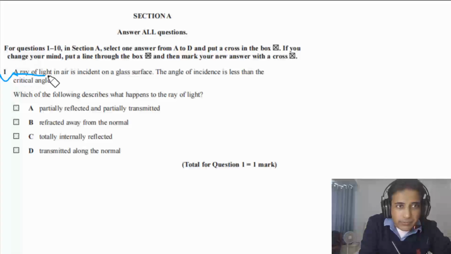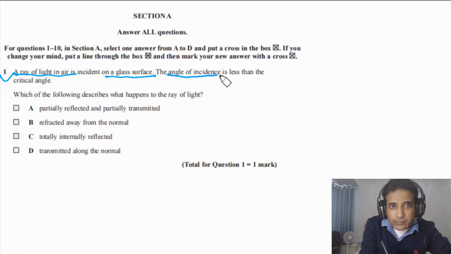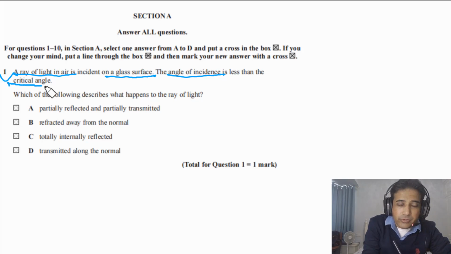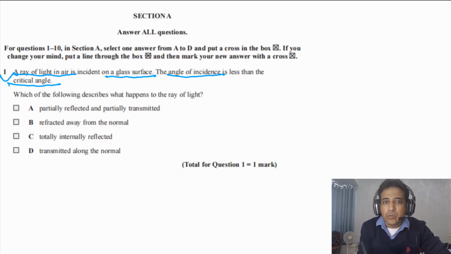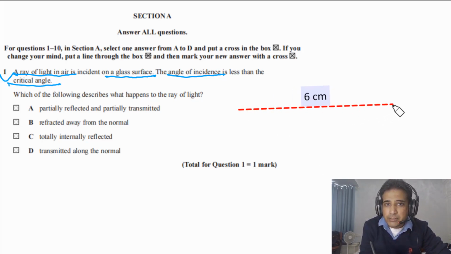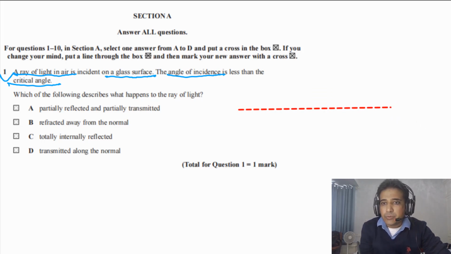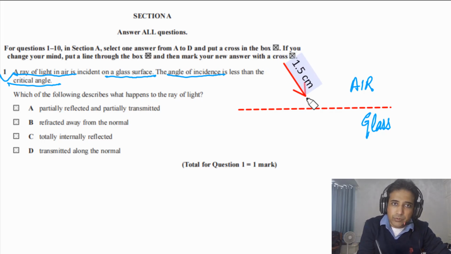Question 1 says, a ray of light in air is incident on a glass surface. The angle of incidence is less than the critical angle. So first of all, we can simply draw the line here. This is representing the boundary. It is given to us that a ray of light is incident from air, so we can say this is air and this one is glass. Light is incident from air, so let's say it is incident at this angle.